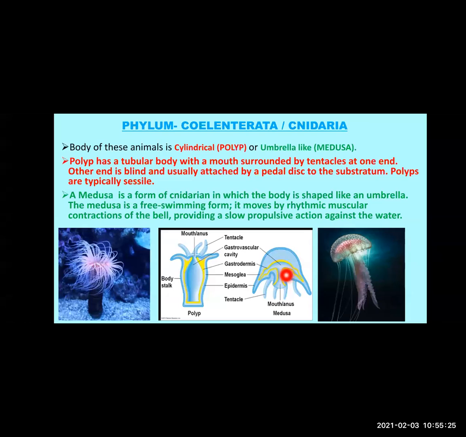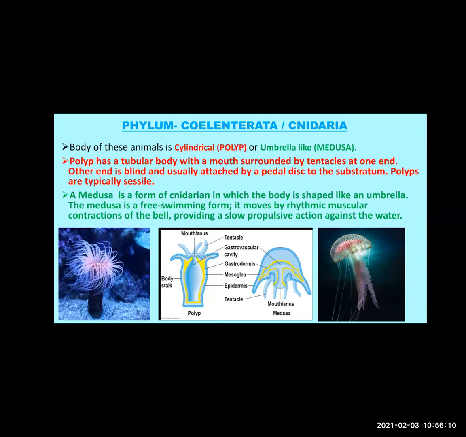And how does it swim? It moves by the rhythmic muscular contraction of this bell-like structure and these tentacles. There is a rhythmic muscular contraction which gives a propulsive action against the water. That means when the muscles contract, it pushes the organism forward against the current of water. An example, you can see in this picture, it's a jellyfish. A jellyfish is an example of the medusa form. And if you see the polyp form, sea anemone is an example of the polyp form.